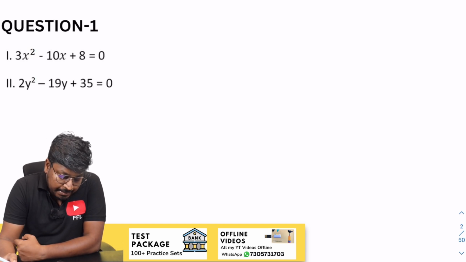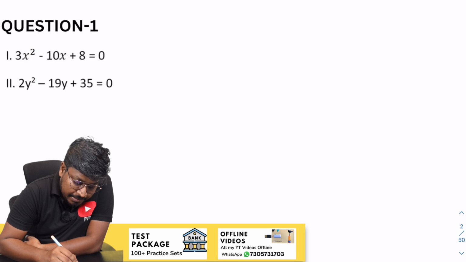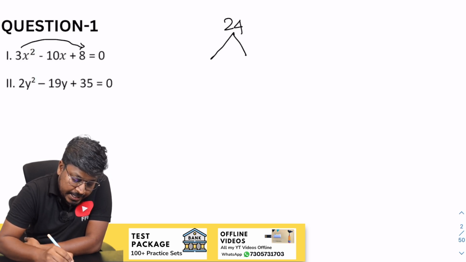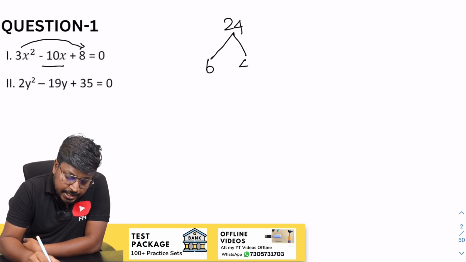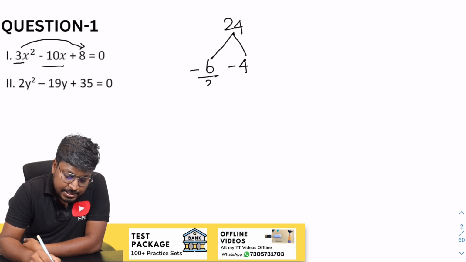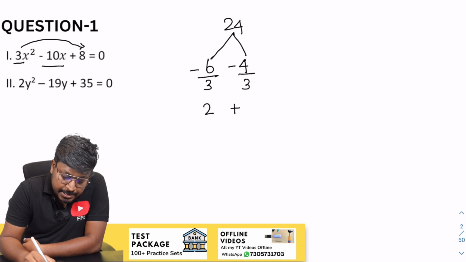So 3x square minus 10x plus 8. First we have to multiply, right? So 8 into 3 will be 24. Our target is to get minus 10. So 6 4s are 24, minus 6 minus 4. Before x square we have the constant 3, so divided by 3. So the answer will be 2 and 4 by 3.